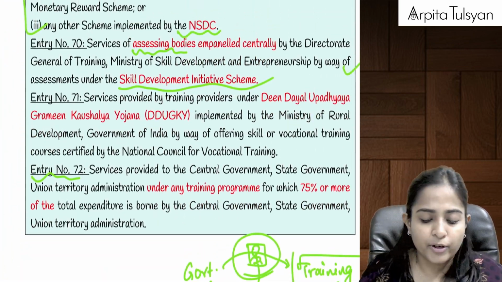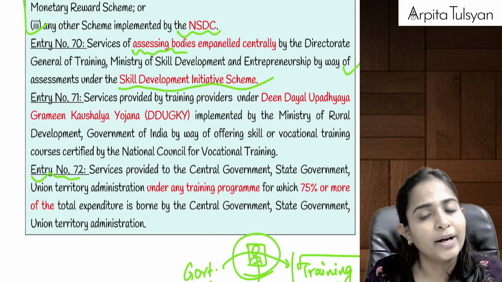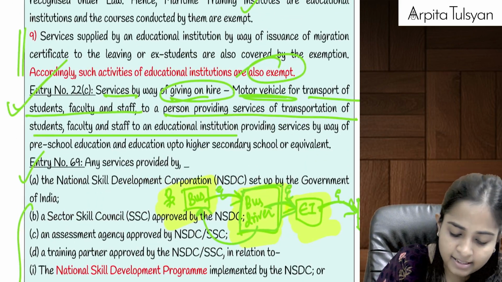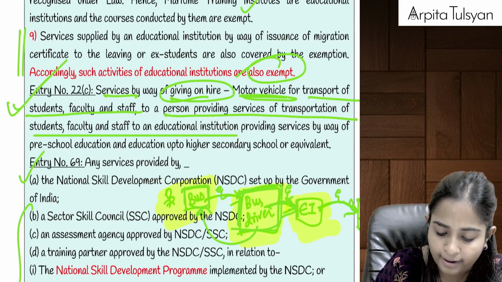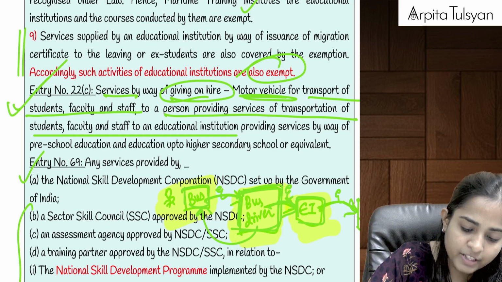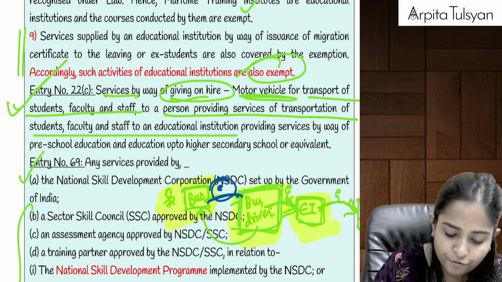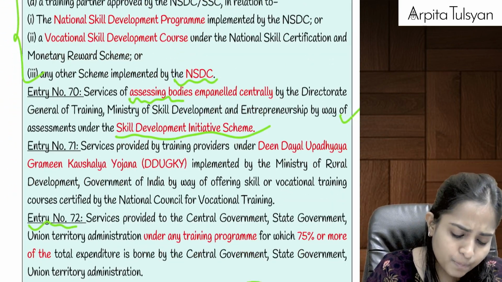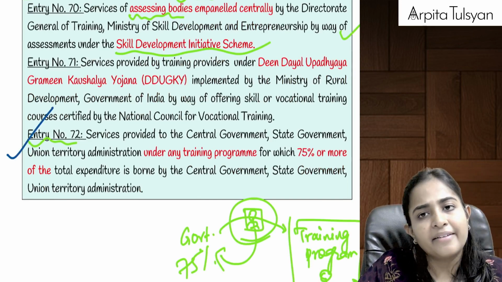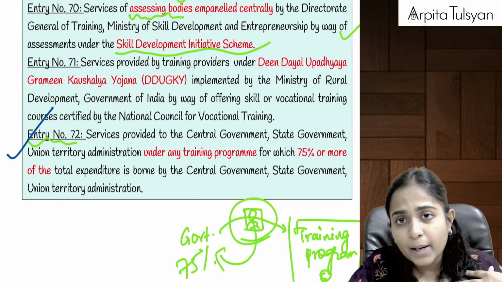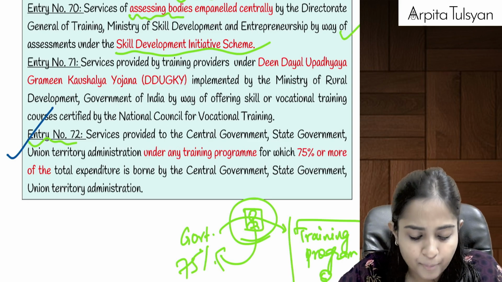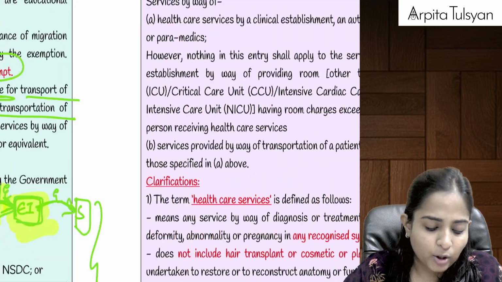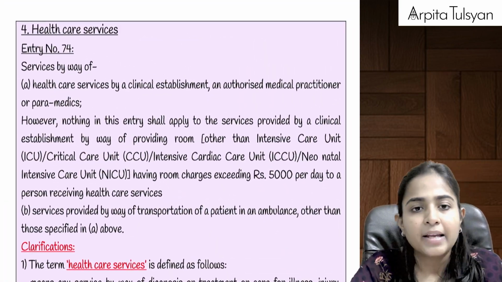Yes, so here in educational services, your entry number 66 is going to be the most crucial one. Okay, along with that, entry number 22C becomes important. That is this bus taken on hire by a bus driver providing services to this part which I am highlighting. This part is exempted by way of entry number 22C. These two entries, entry number 66 and entry number 22C, become specifically very important. And yes, entry number 72 is also tested many a times, where we are providing the services to the government under some training program where at least 75% of the expenditure is going to be borne by the government. Then it is going to be totally exempted from GST. I hope I am very clear till here.